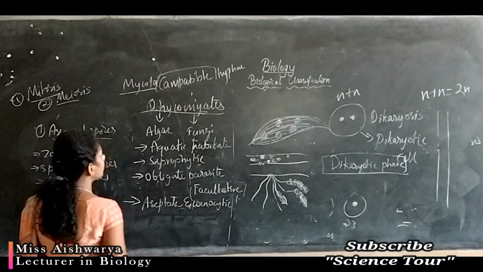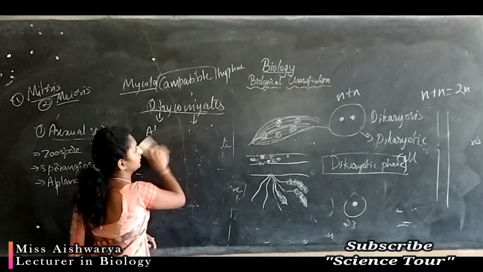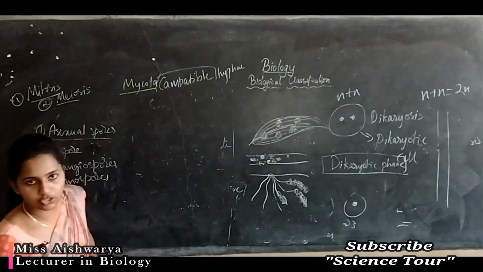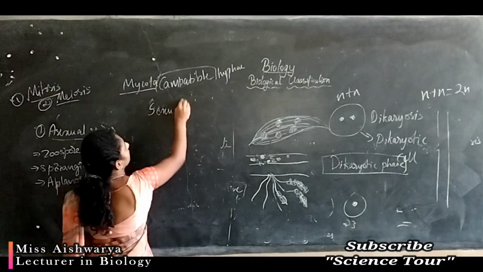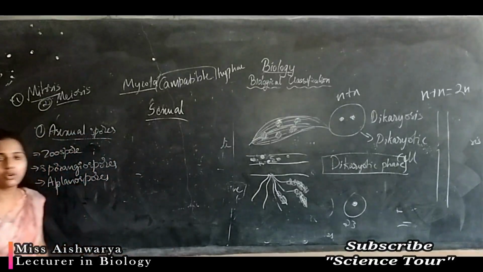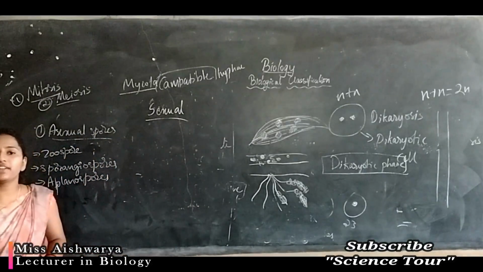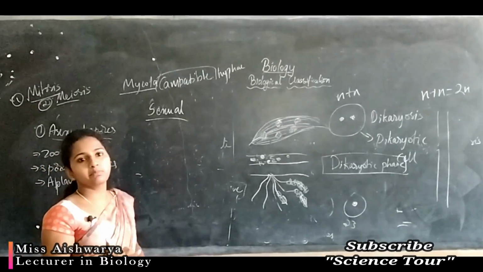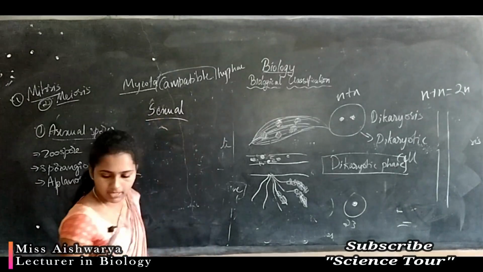And we can also see sexual mode of reproduction. Here, two different gametes will fuse, and these two gametes may be similar in structure. Their morphology may be similar.